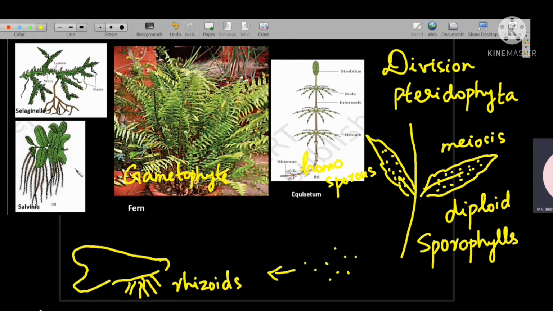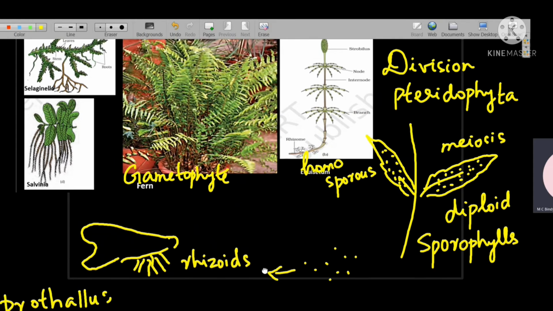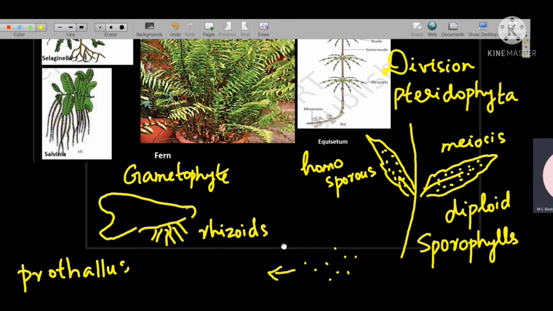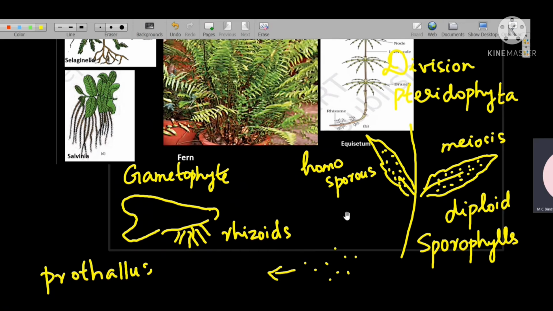So from the male gametophyte, the male gametes have to go to the female gametophyte and fuse there to form the zygote. But that's not the case in ferns. In ferns, they are homosporous. All the spores will produce only one type of prothallus.